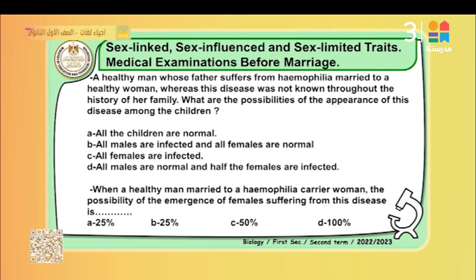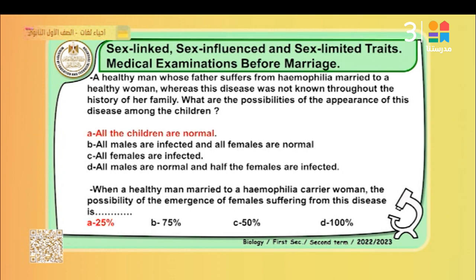When a healthy man, XY, H capital, is married to a hemophilia carrier woman, H capital, H small, the possibility of the percentage of children suffering from this disease represents 25%. Why? Because the chromosome Y doesn't carry this gene. Okay, that's right.